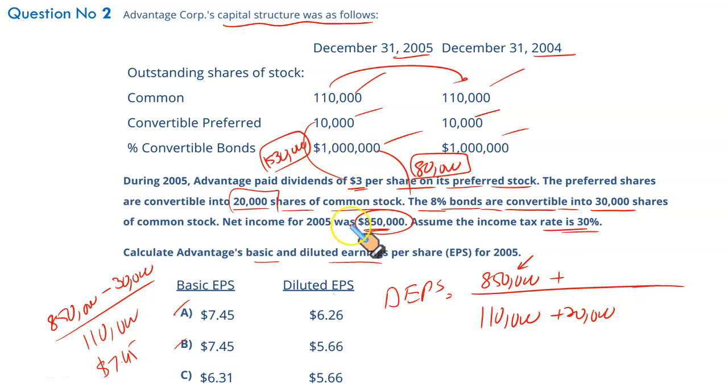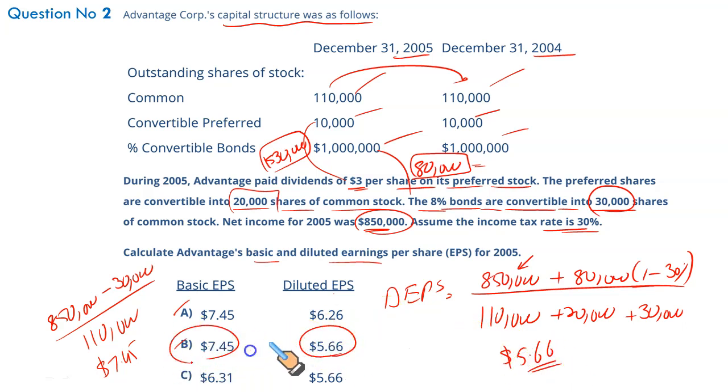These convertible bonds will be converted into 30,000 common shares, so the denominator will include 30,000. Since this 80,000 interest is before tax, it has to be converted into an after-tax basis by multiplying it with 1 minus the tax rate, that is 1 minus 30%. Now solve this out. 850 plus 80,000 times 70%, and divide it by the total of 130, 160. And your final result should be $5.66. So that makes B the correct option.